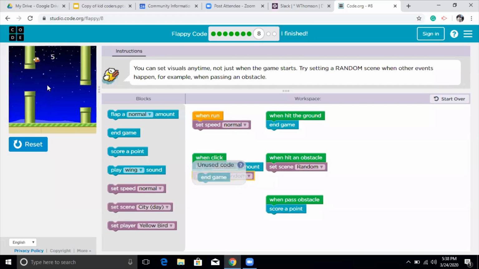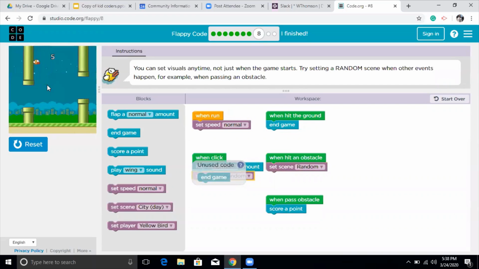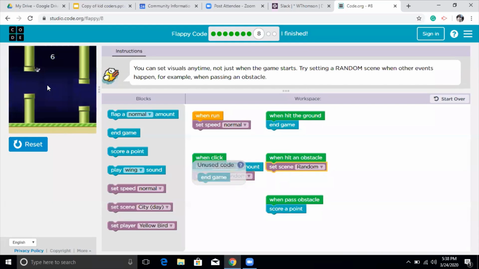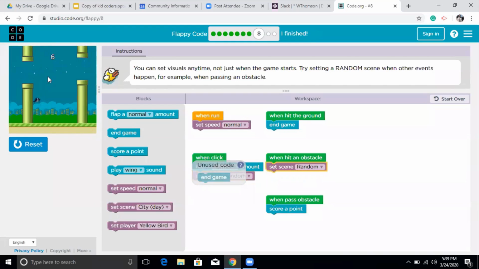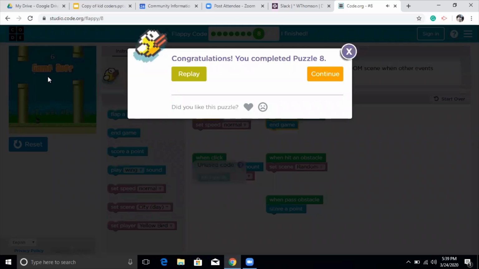You can see this will working for you, and then also you can just keep going, and then you can change these different settings I have, and then I hit the ground, finish the game. So I just hit the ground and I finished the game. So I just completed puzzle number 8.